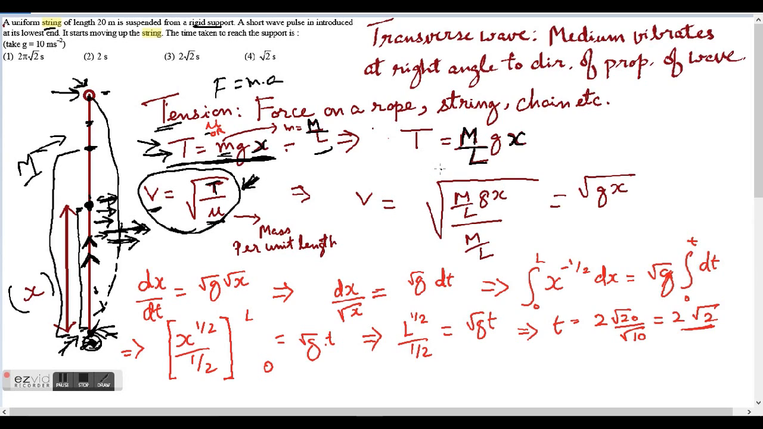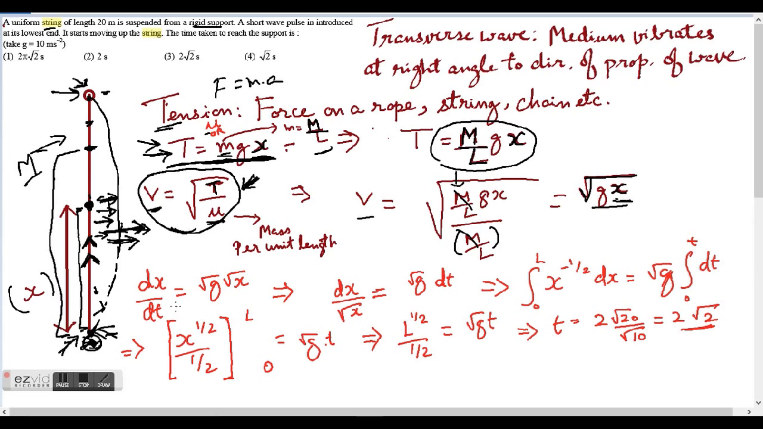Instead of tension, I will substitute this expression, and I'll get m by L gx. Mu by definition is mass per unit length, so these two, m by L and m by L, will cancel out, and I'll get square root of gx. So again, this is the velocity at a particular point, just as I explained that tension is the force experienced by a string at a particular point.